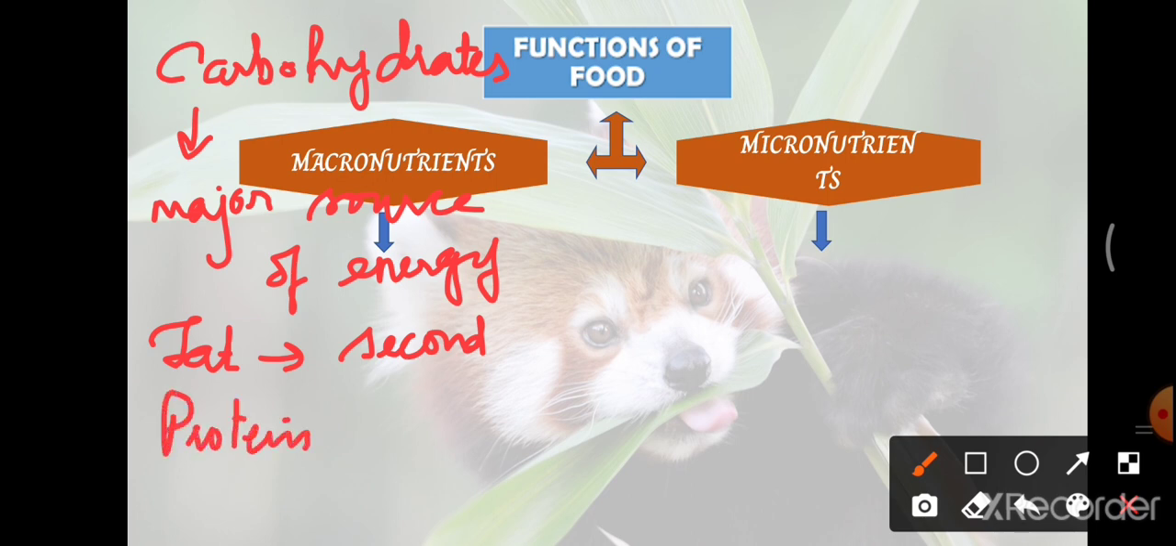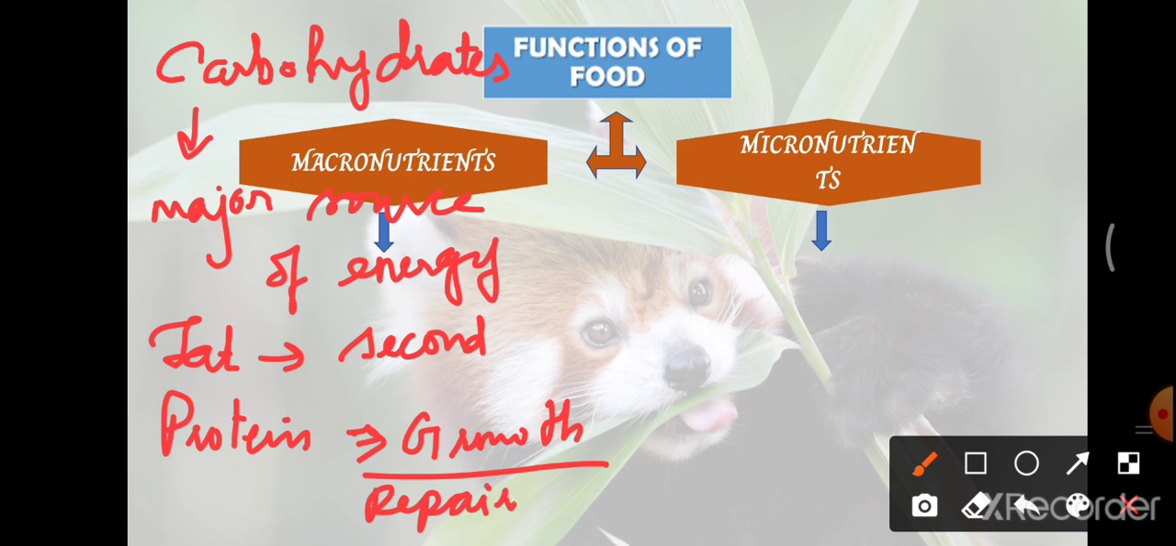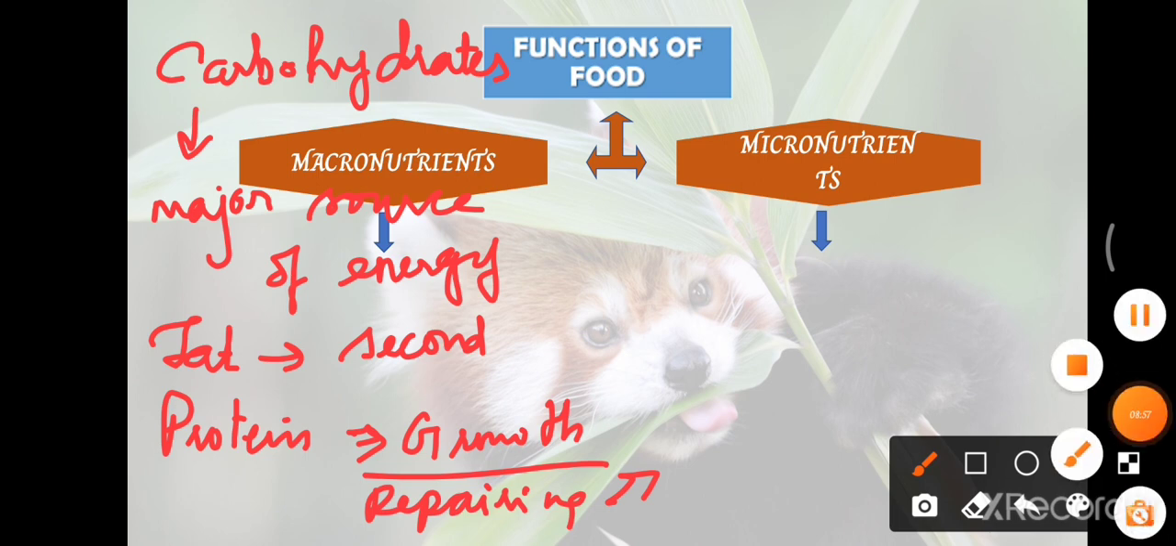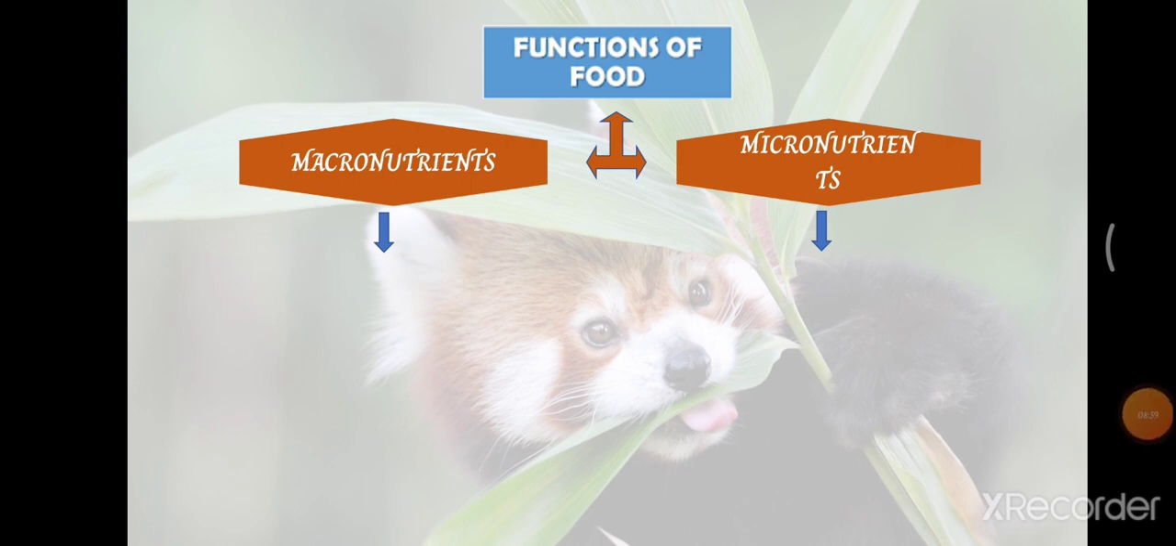Protein is required by an organism for growing as well as repairing. What is meant by repairing? If there is any injury or disease condition, the proteins, that is amino acids, help to repair, that is, to replace those damaged cells in our body. So carbohydrate, fat and protein are the three macronutrients which are used up by our body.